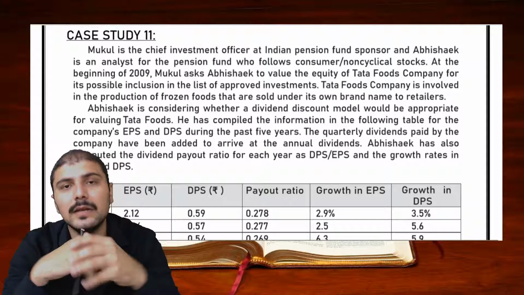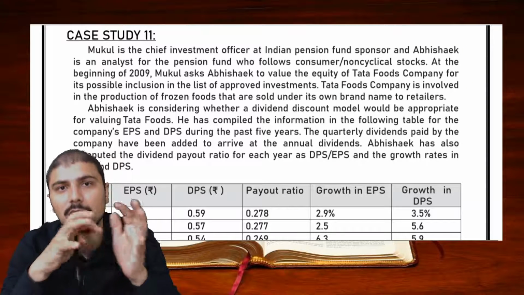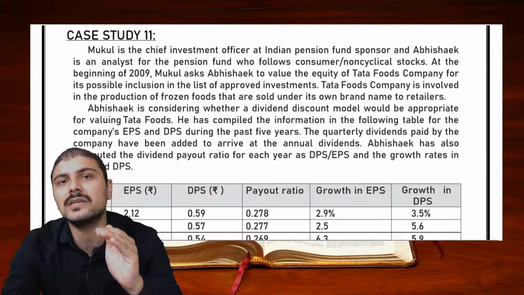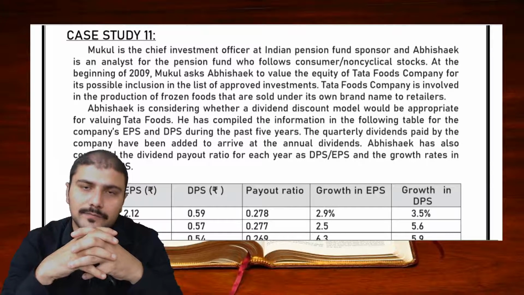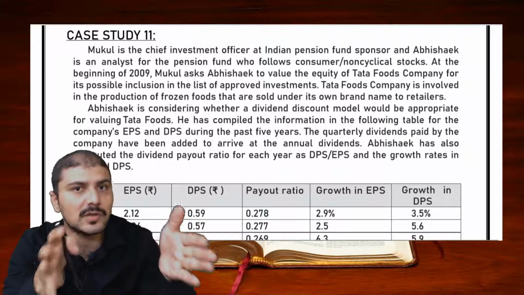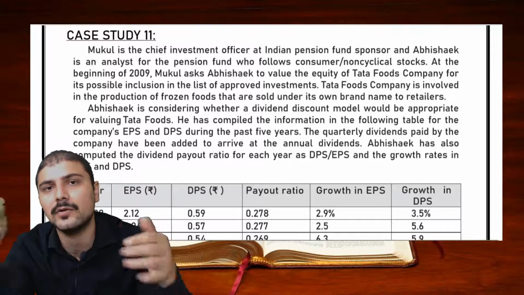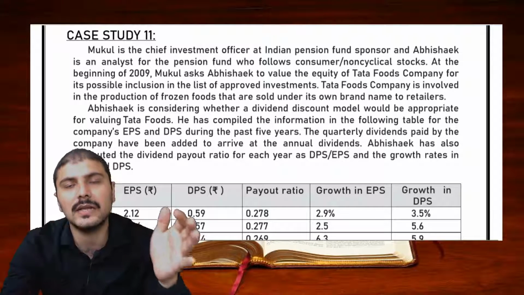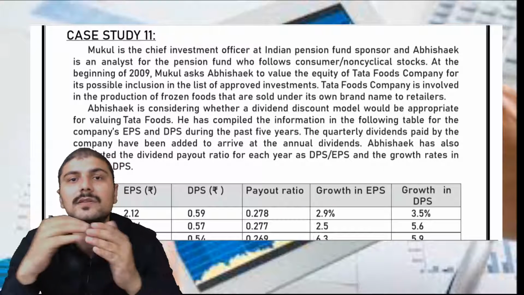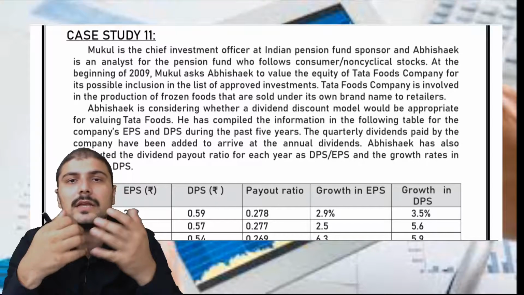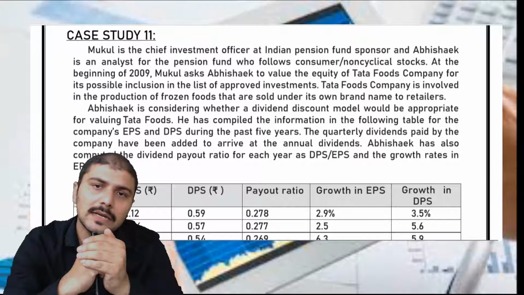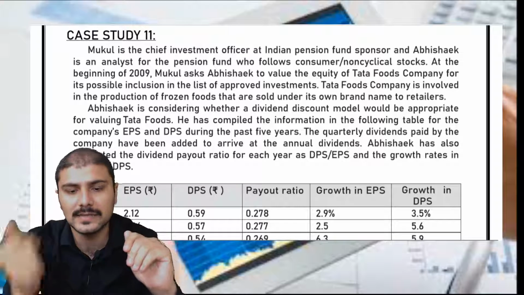Now, for example, if the theoretical value you calculate for a share is 10 rupees, but actually this share is trading in the market at 8 rupees, then according to you the worth of the share is 10 rupees, but practically you are going to get it for 8 rupees. So technically you can say that this is undervalued and we are going to purchase it. And vice versa, if this is selling at 12 rupees, then you are not going to purchase, or if you are holding the share, then you can definitely sell it off. So let's start this question.